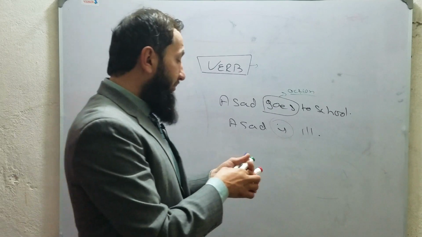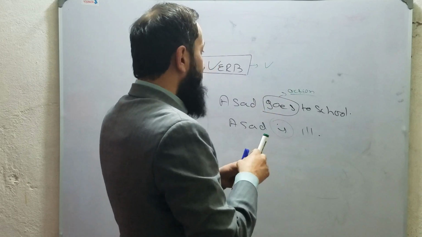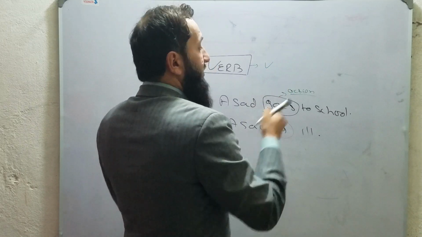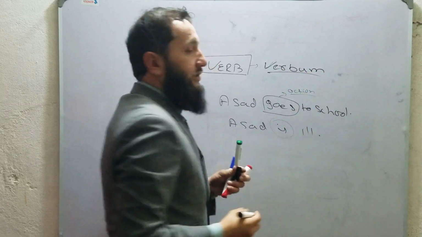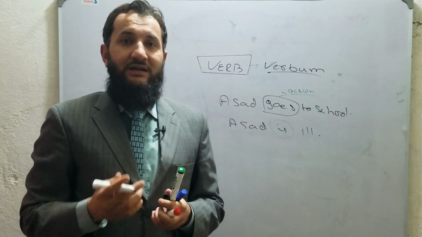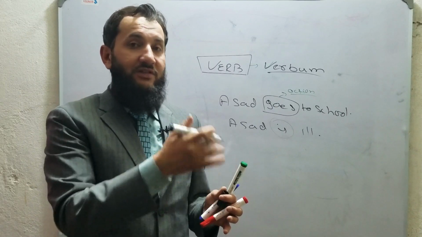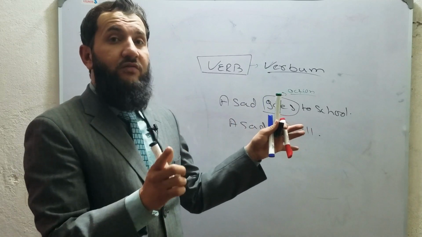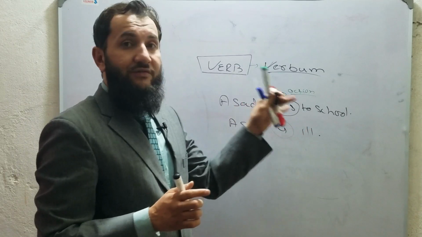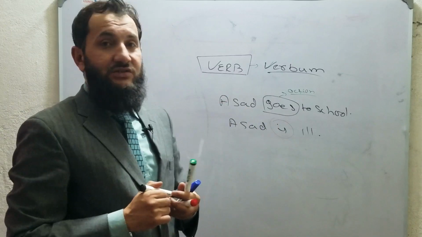Verb has been taken from verbum, which means the most important. It means that if there is no subject, a sentence can still be completed. If there is no object, even then a sentence can be completed. But without a verb, a sentence can never ever be completed. Clear? And what is verb actually?